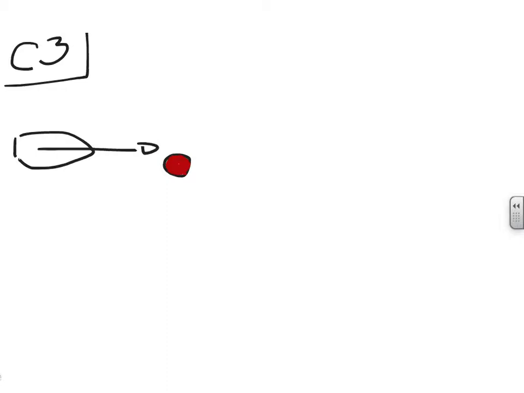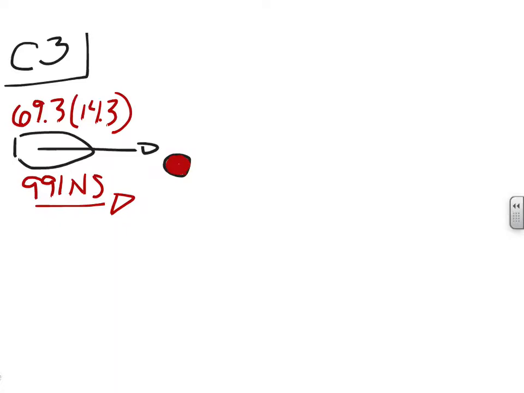We have a 69.3 kilogram boat going at 14.3 meters per second. If we multiply those out, this is just the m times the v, so that's the momentum. P equals mv. So 69.3 times 14.3 means we have a total of 991 Newton seconds of momentum before they collide into each other. So that's how much momentum is going straight forward.